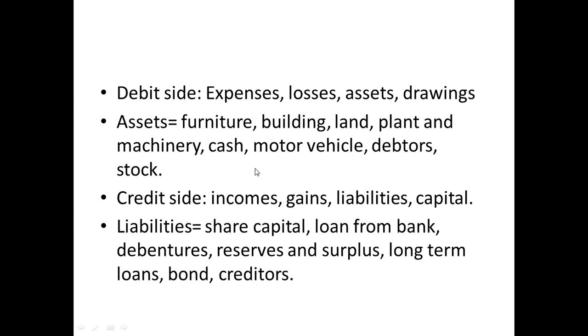Apart from this, any other asset, suppose some furniture, some source from where money is coming, all those you are going to write in the asset account. Cash in bank, cash in hand, these are also nothing but the things which you possess in your hands as such. Now on the credit side, the things you're going to take are incomes, gains, liabilities, and capital. Income and gains are nothing but rent received, commission received, interest received, right? Gain on some lottery ticket, you have won some lottery ticket, something like that. Those all will come under the credit side of the trial balance.